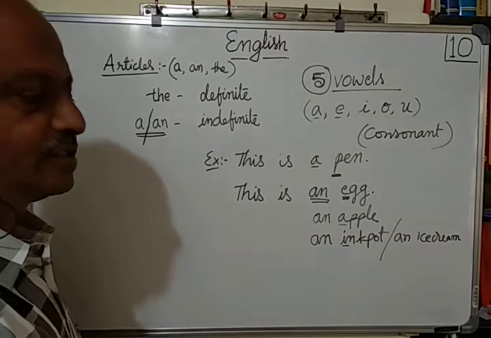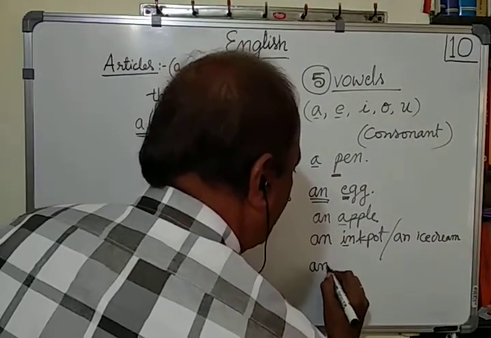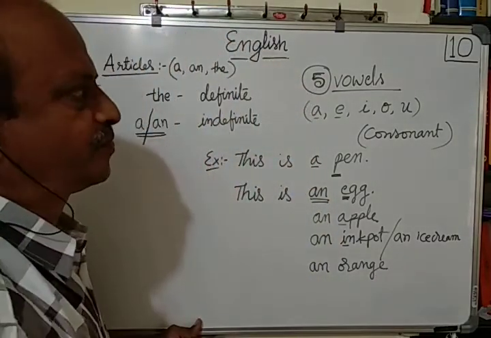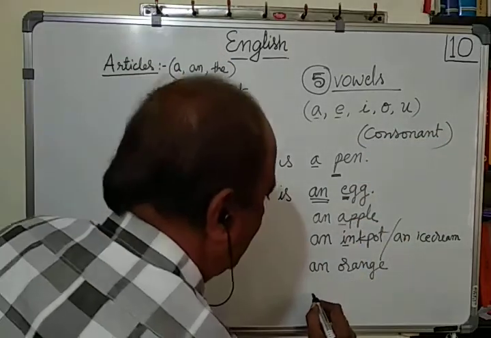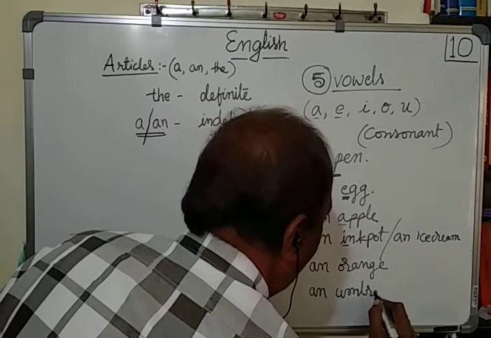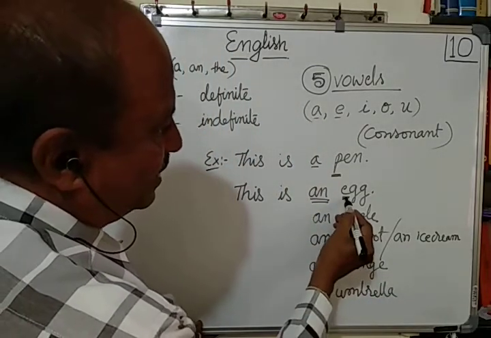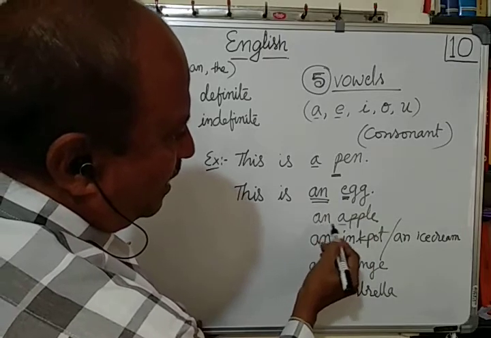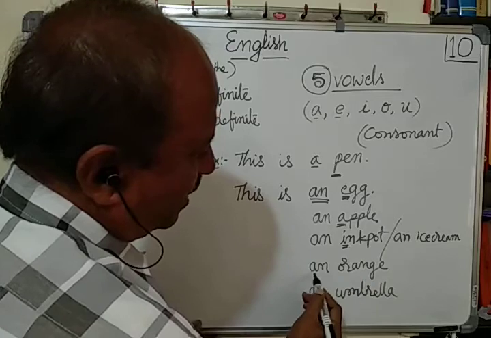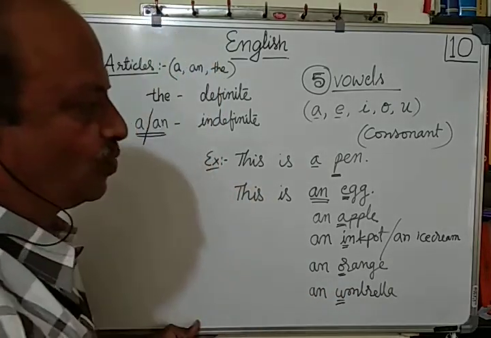I want an ice cream. That way. O. An orange. U. An umbrella. See here it is E, an egg, an apple, A is here, an ink pot, I, an orange, O, an umbrella, U.